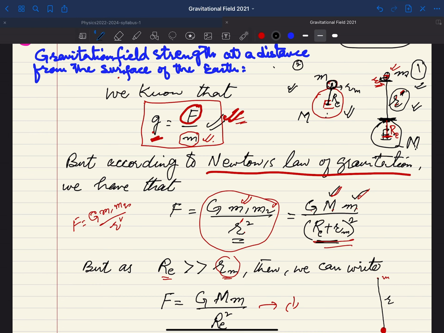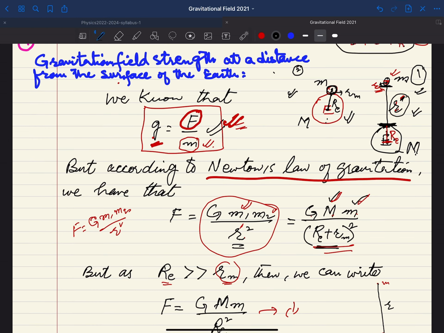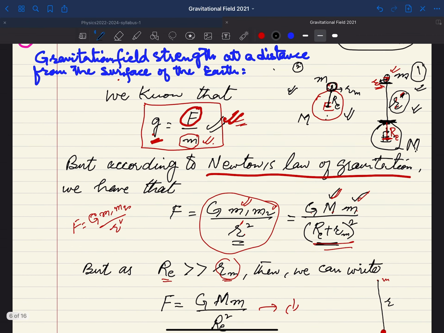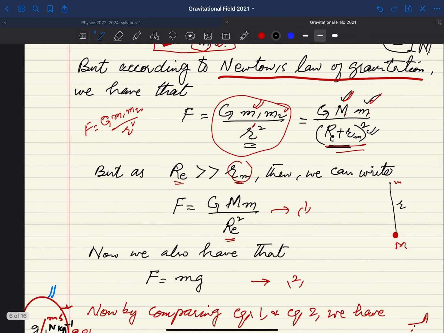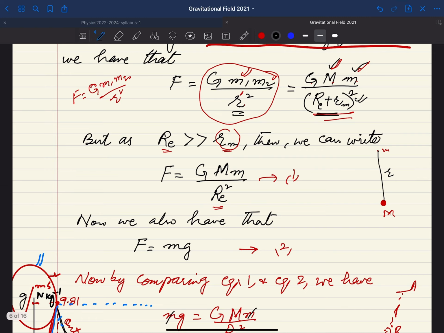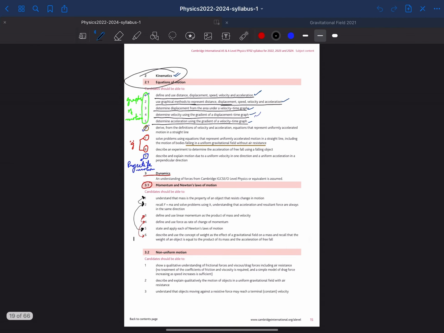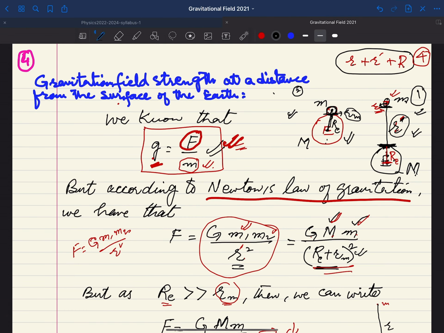If you consider this r dash, the problem will be a little bit complicated, but when you consider the distance from the center of the earth to the center of the mass lying on the surface of the earth, simply this will be the situation. And as I have already mentioned, Rm over here is very small, so you need not mention anything but only this Re.